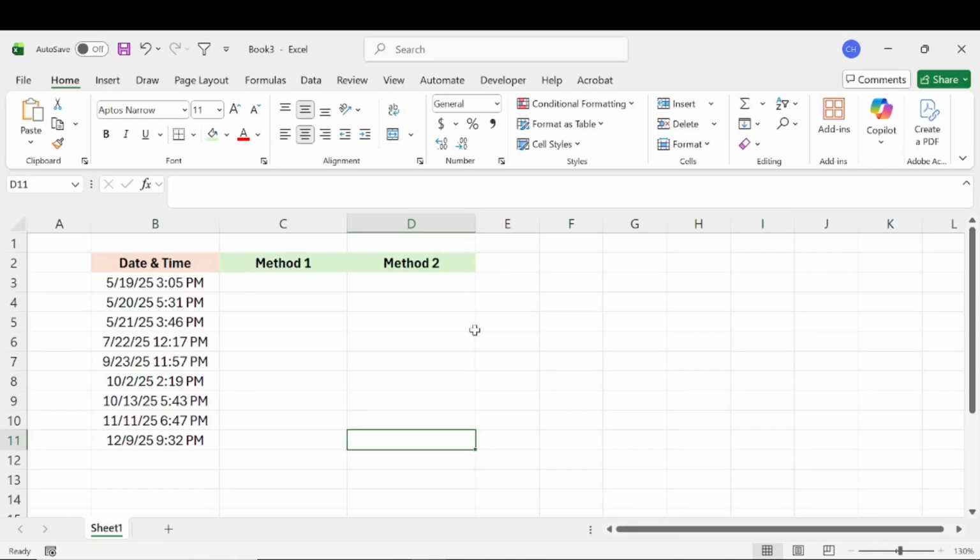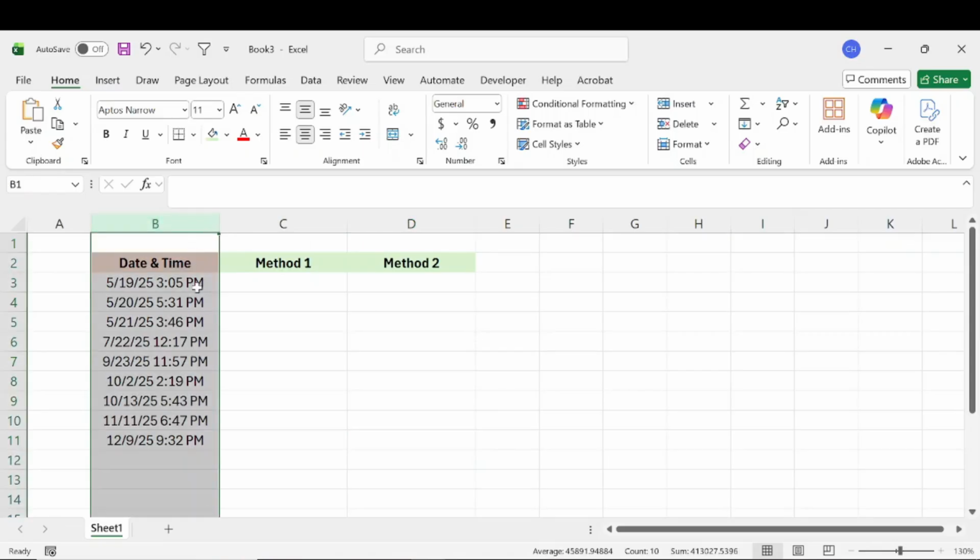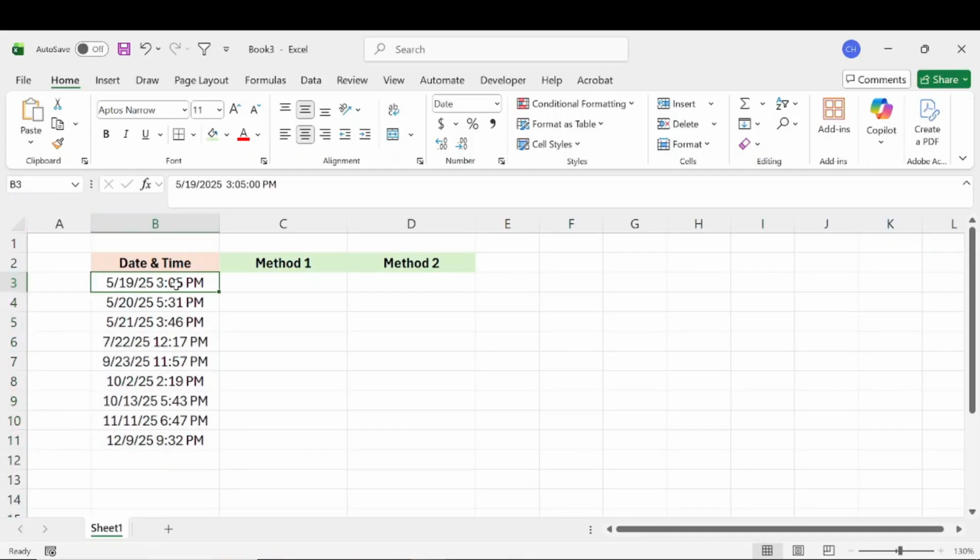All right, today we're talking about how you can remove time from a date timestamp within Excel. So here in column B, we just have some dates with some times, right? And we want to remove the 3:05 p.m., 5:31 p.m., all of those times. We just want the date. Now, there are two pretty simple methods that you can do to resolve this.